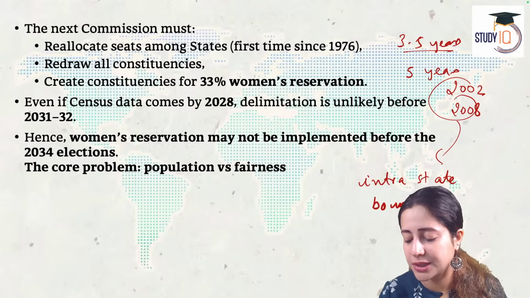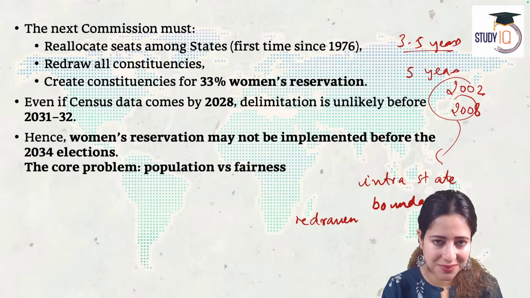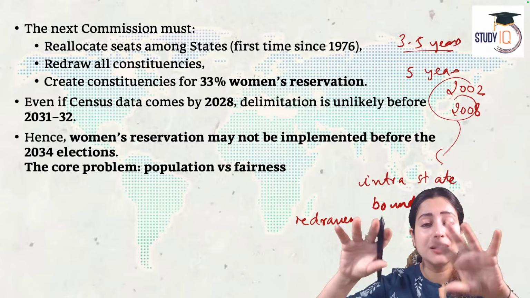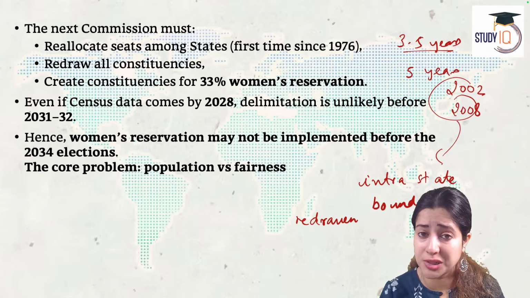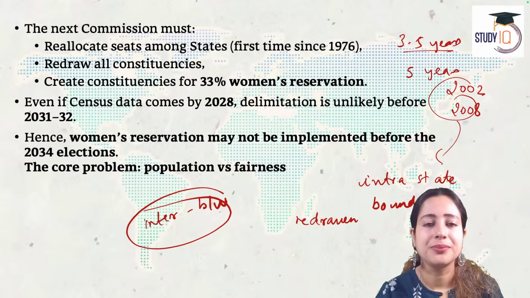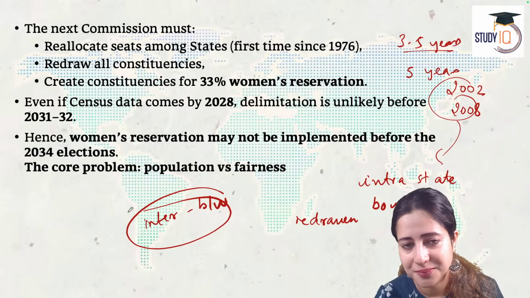Intra-state boundaries were redrawn. Okay? And what do you mean by intra-state? Within the state. Today, for the first time, after these many years, we are going to do a redrawing of boundaries between the states. And when you do between the states, that becomes inter, not intra. Okay, so far we have never drawn boundaries between the states.